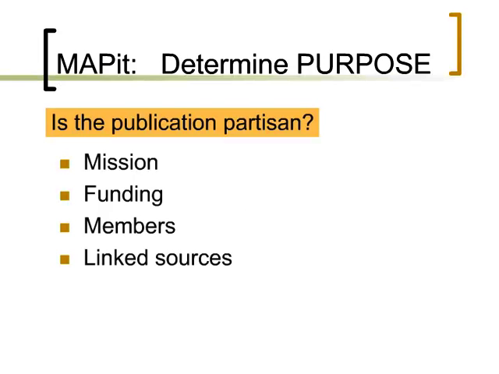Let's consider the third part of our strategy for identifying bias, the purpose of the publication. Does it have a partisan purpose where it promotes one particular point of view? How can you tell? You can look at information provided on the site, such as the mission statement of the publication or organization. Consider also who is providing funding for an organization, who's on the board of directors or the editorial board of a publication. Look closely at the links to other organizations or publications to identify a particular bias toward one point of view.